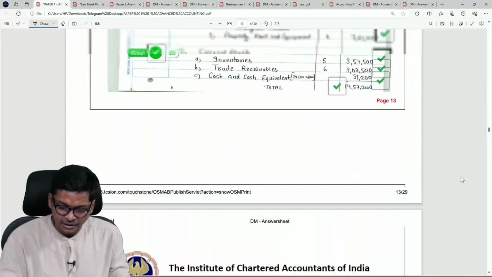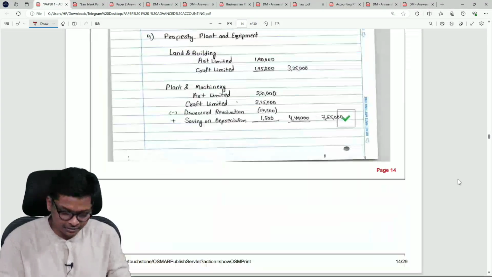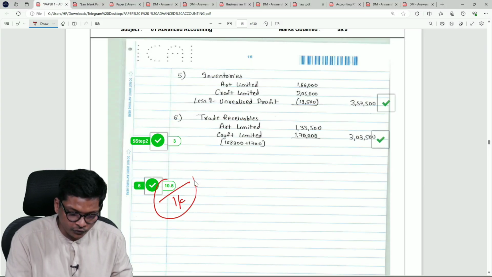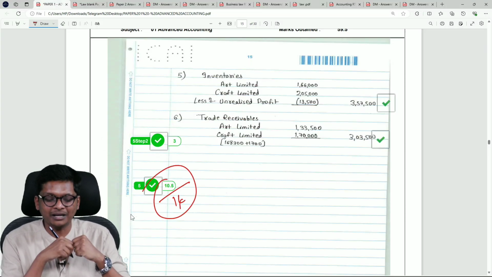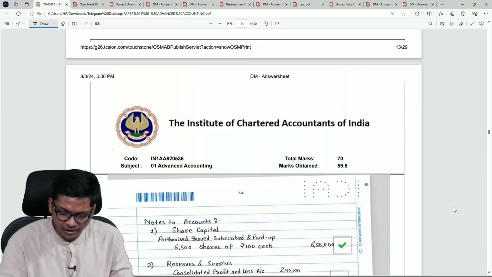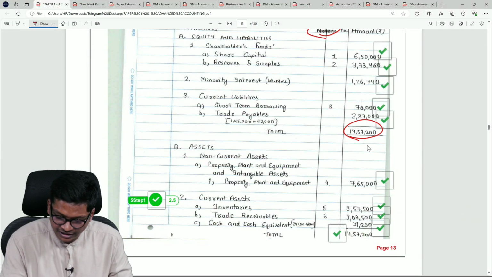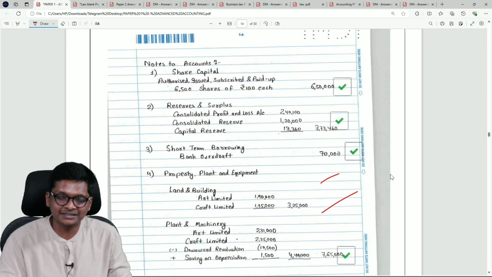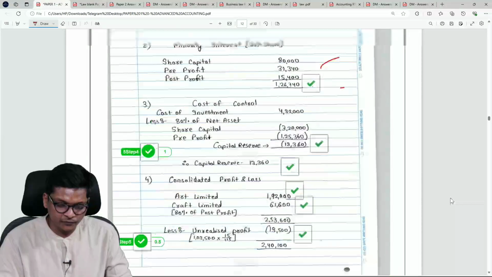Answer is correct. In this consolidation answer is correct, but you can see that the student got only 10.5 out of 14. Why, sir, they didn't get full marks? Because even though everything is correct, the consolidated balance sheet is tallying, they have written minority interest, notes are there, everything is there. It's because of two things.